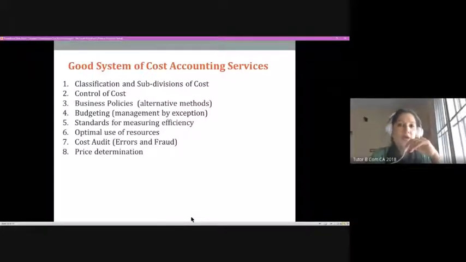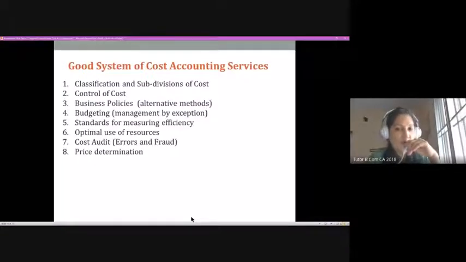Then of course a good cost accounting system will always promote the optimal use of resources. You know why? Because each resource within a firm would be limited, especially limited resources like capital, labor, and other resources. So the system should be so efficient that we are making optimal use of the available resources. The wastage is minimized. The loss is minimized. All that are part of a good cost accounting system.